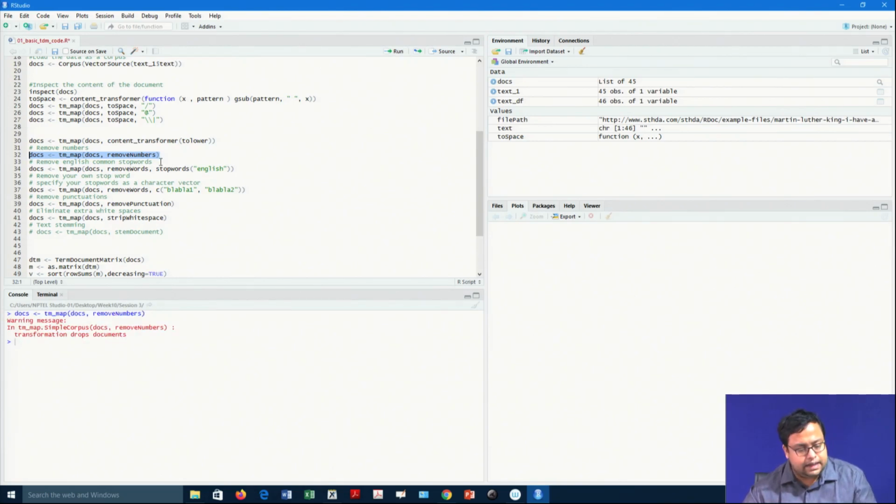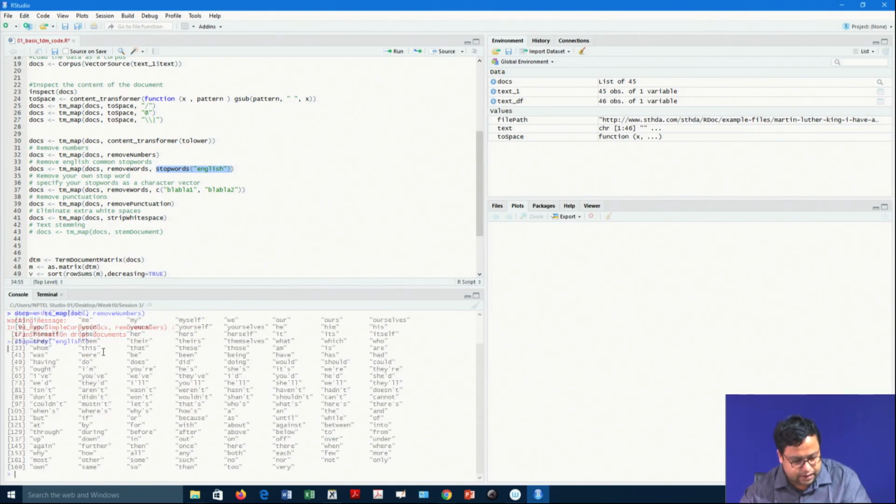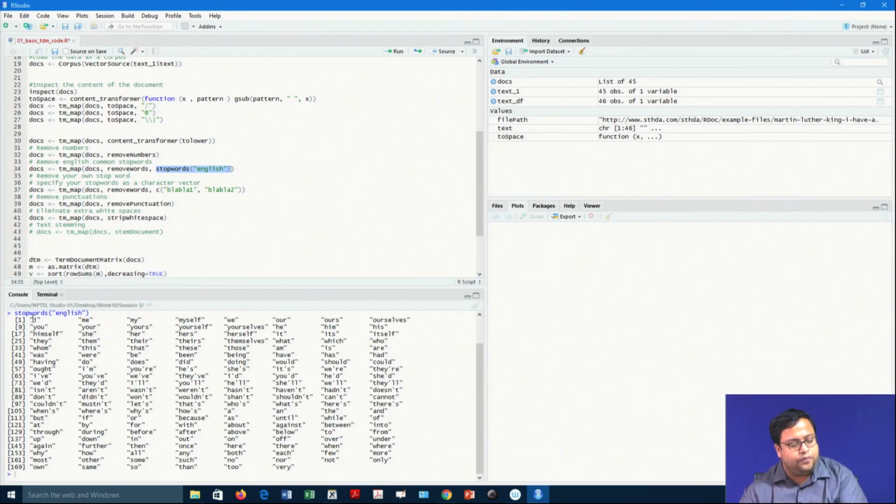Then there is something called stop words, and we are focusing on the English language. So, stopwords within brackets, English. I will just copy that and paste it here. So, these are the stop words.